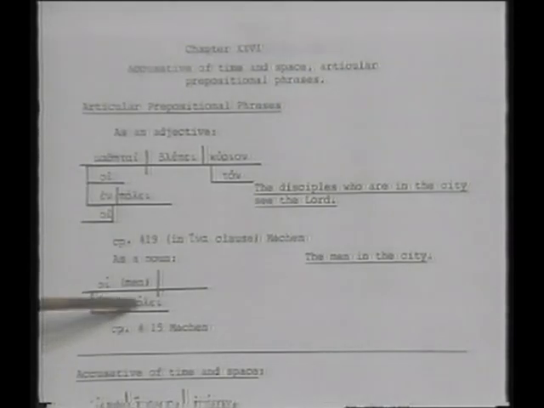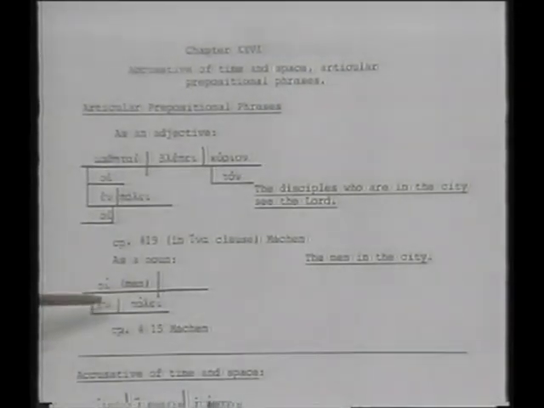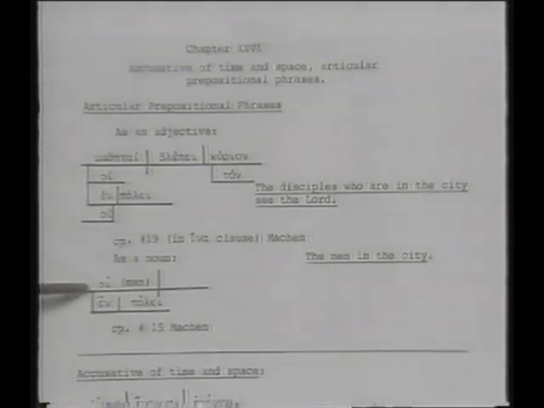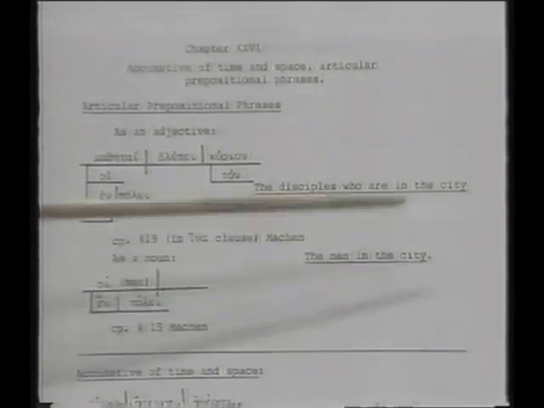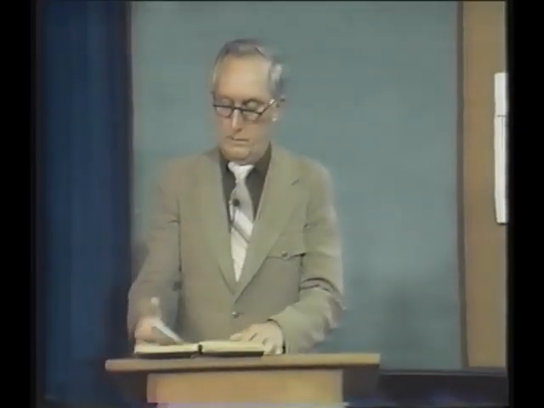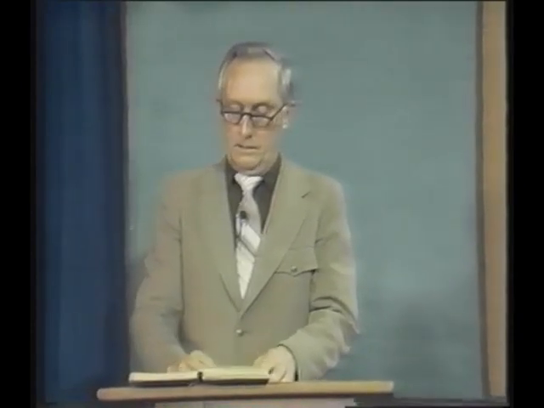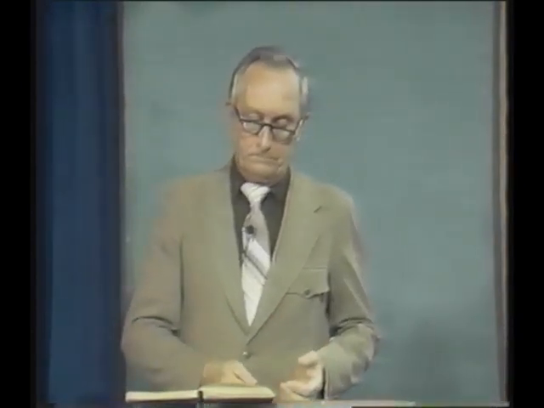We did the same thing with agathi here if we had it as an adjective. So, the in the city men, or the men who are in the city. You could even say the men in the city, and then go on with the sentence. All right. From now on, then, we need to check when we get a prepositional phrase to see whether it's adverbial or adjective. That is, does it have the article or not?